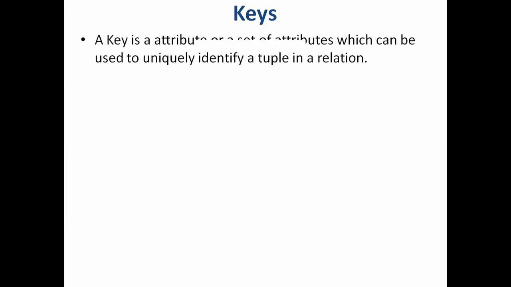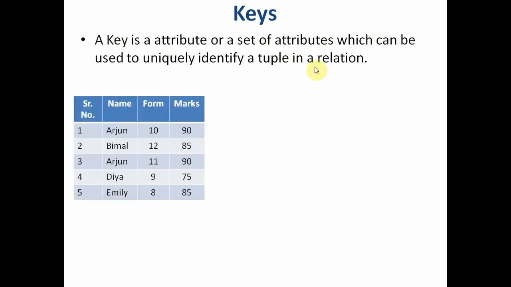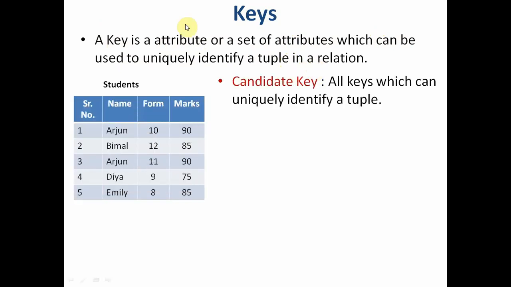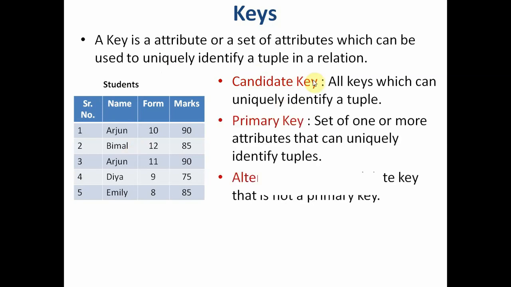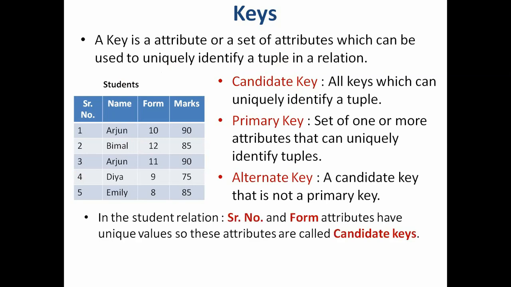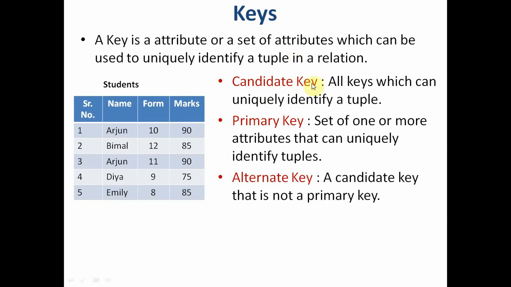Now comes key. There are many keys. Key is basically an attribute. Now we know that an attribute is also called a column or a field. So a key is a field or a set of fields, one field or set of fields which can be used to uniquely identify a tuple in a relation. So let us understand this with an example. If this is our table, we need to understand what is a candidate key, what is a primary key, what is an alternate key. So let us first study candidate key.